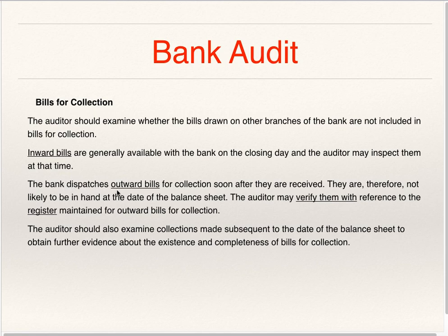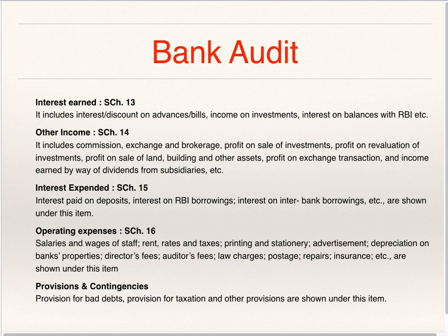And outward bills are the bank's customers' bills which have been given by customers to the bank for collection. These might have gone for collection soon after they were received. They are therefore not likely to be in hand at the date of the balance sheet. The auditor may verify them with reference to the register maintained for outward bills for collection. The auditor should also examine collections made subsequent to the balance sheet date. That is, after the balance sheet has been prepared, if the bills have been collected, he should examine and check those to obtain further evidence about existence and completeness of bills for collection.